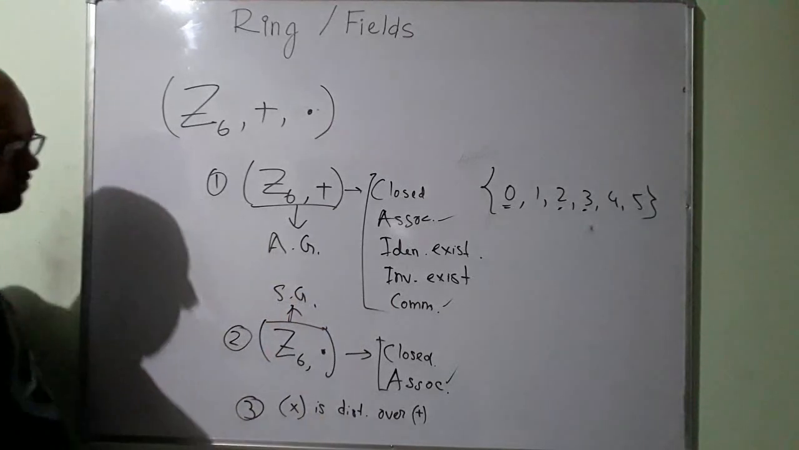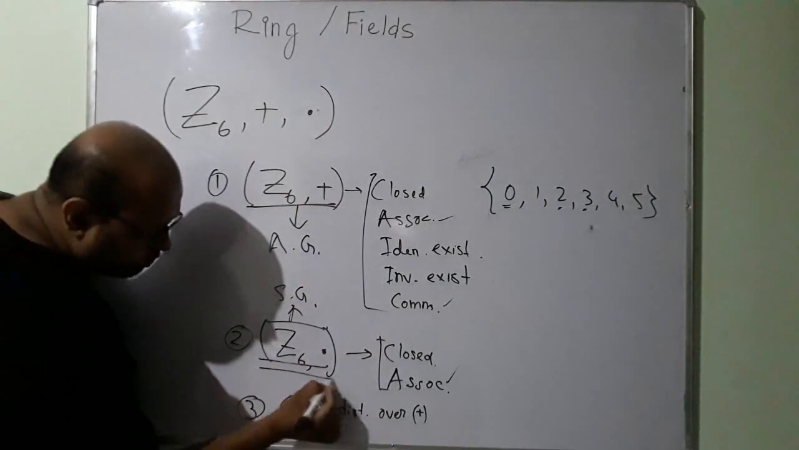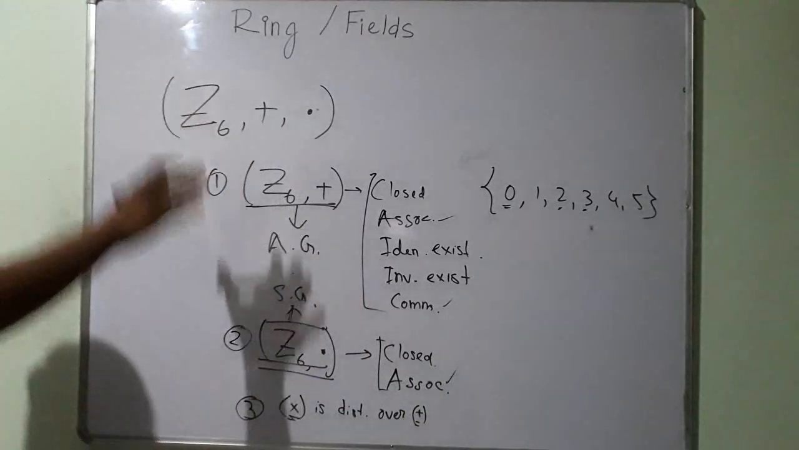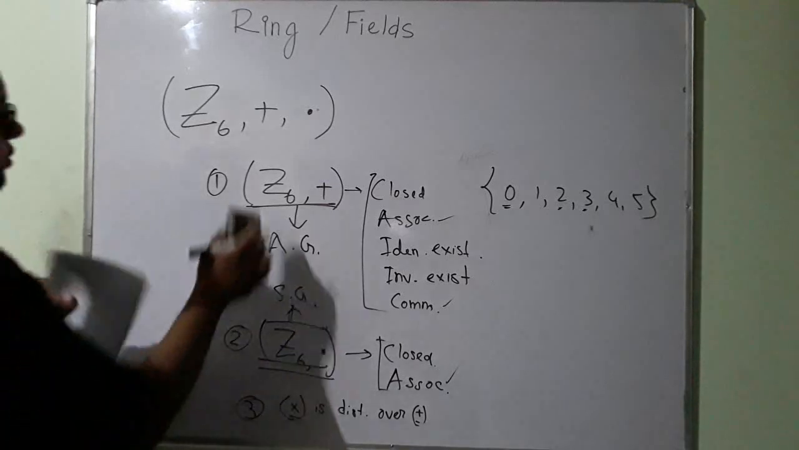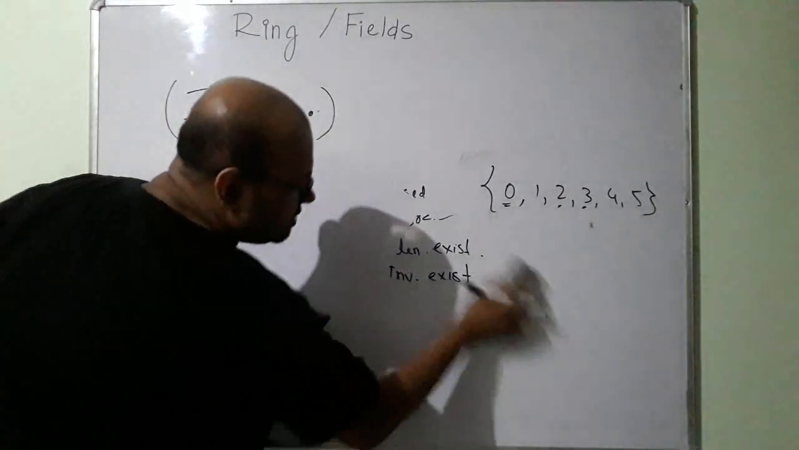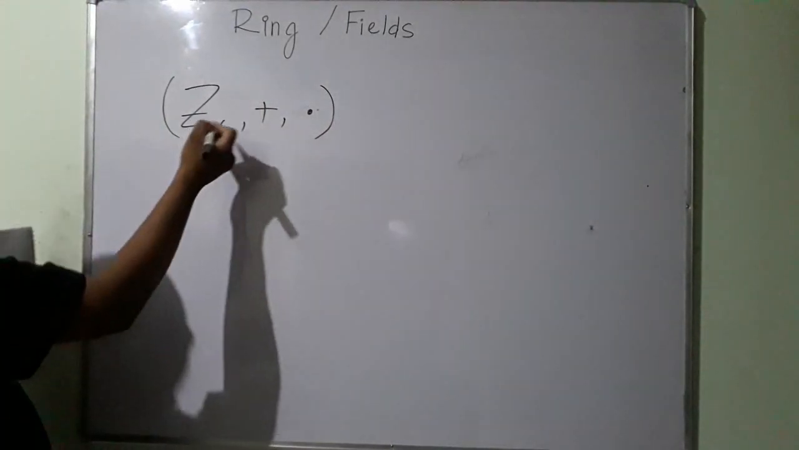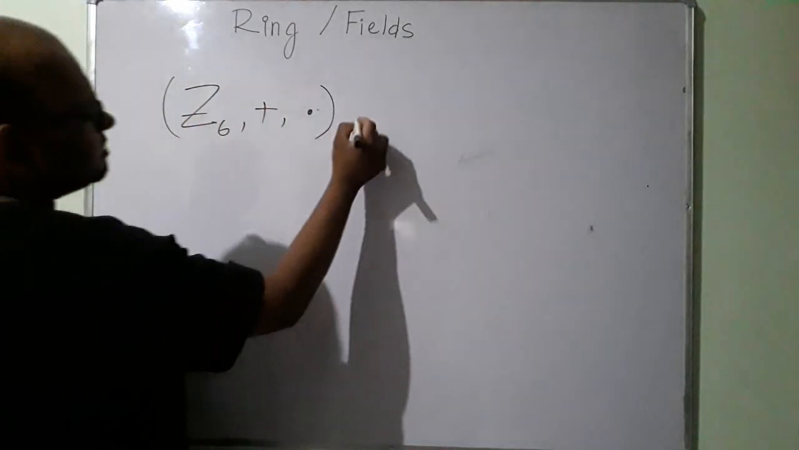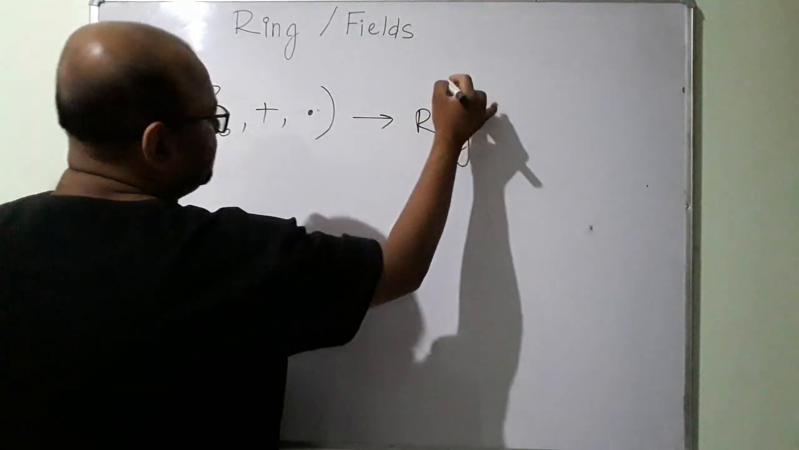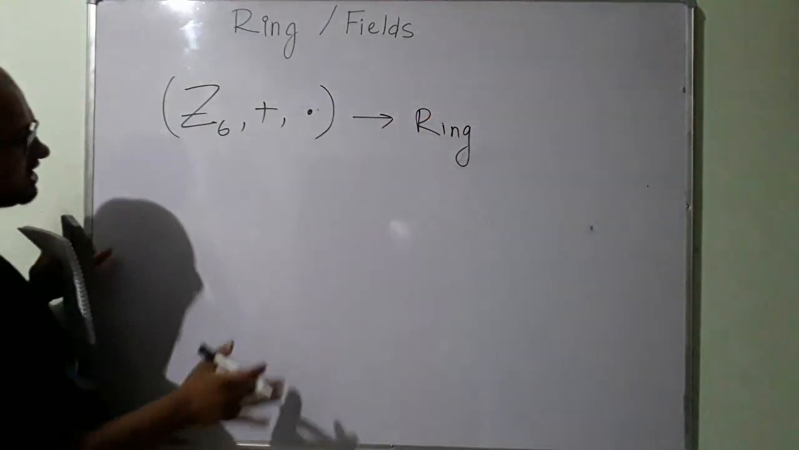Okay, and then distributive. So I know this is an abelian group, I know this is a semigroup, and I know multiplication is distributive over addition. Okay, so because of all these reasons, I know that this set of integers modulo 6 under addition and multiplication is a ring. Now it's a ring. Okay, these 3 are satisfied.